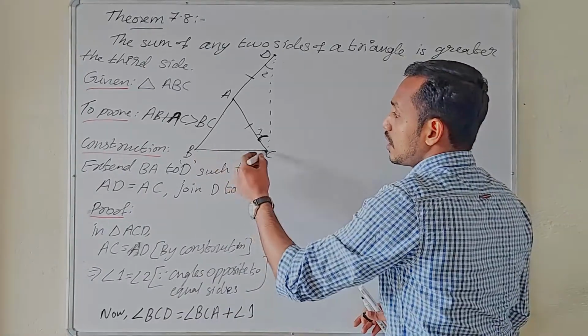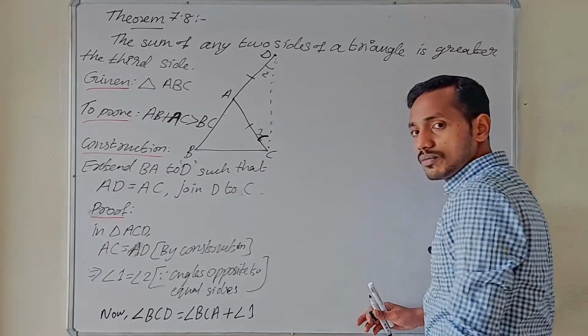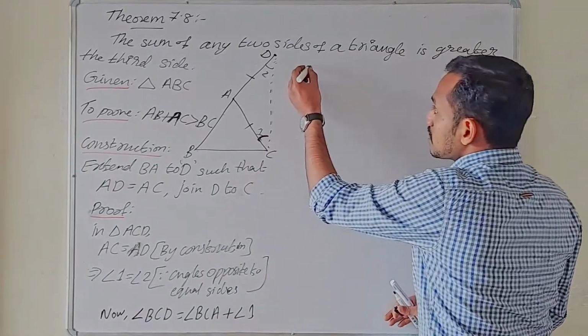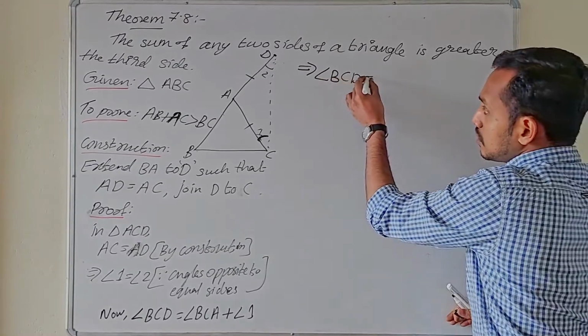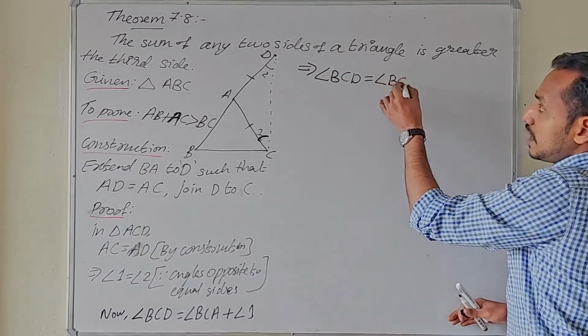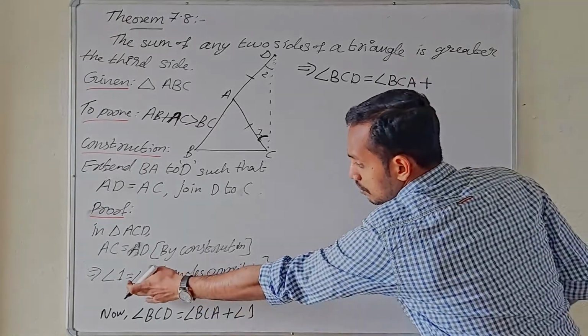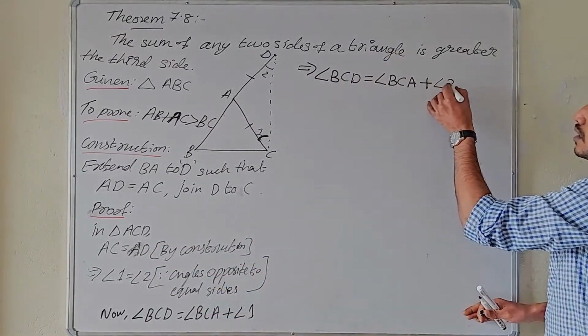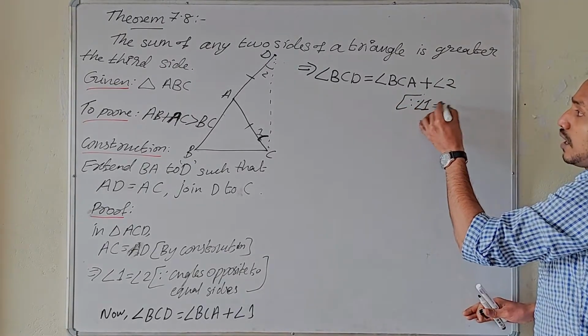Angle BCA plus angle ACD. Instead of that we are writing it as angle 1. That implies angle BCD is equal to angle BCA plus, instead of angle 1, we can put angle 2. Why? Since angle 1 is equal to angle 2.